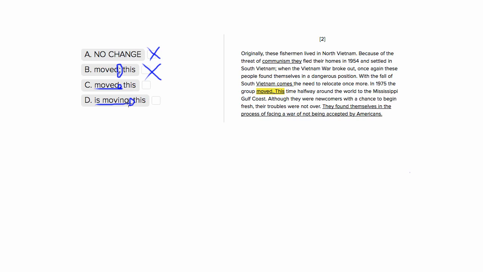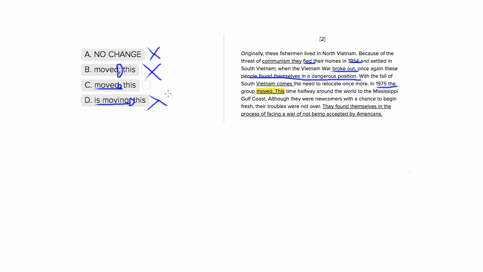If we look at the passage, we see that it has been written in the past tense because it's talking about a historical event that happened in 1954, 1975, and the verbs that the author uses are fled, war broke out, people found themselves in a dangerous position. These are all past tense verbs in a passage about something that happened in history. So we don't want to be using the present tense. That's going to sound very strange.